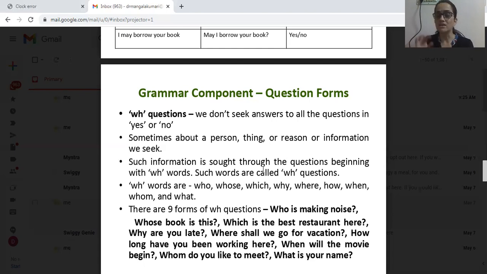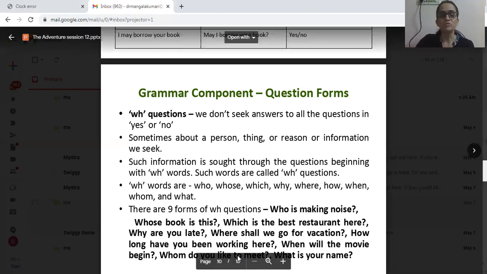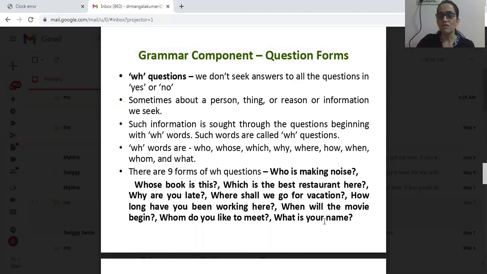These are all 9 WH words. All the WH words start with WH except how. How doesn't start with WH, but it is also categorized with question words, right?